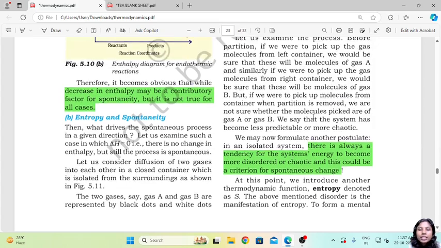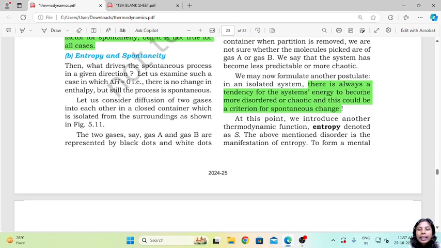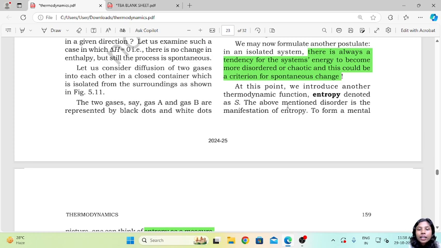So we may say that here there is always a tendency. In an isolated system, we can say that there is always a tendency for a system's energy to become more disordered or chaotic, and this could be a criterion for spontaneous change. So here we have defined a new terminology or a new concept of disorder or randomness.